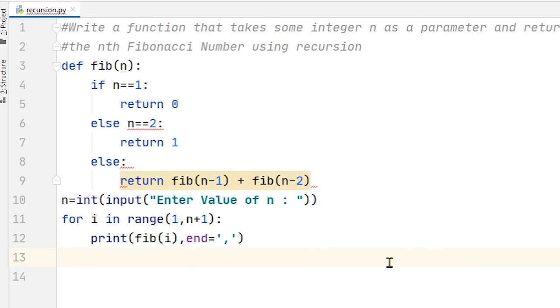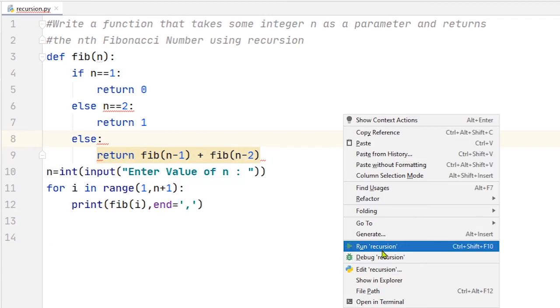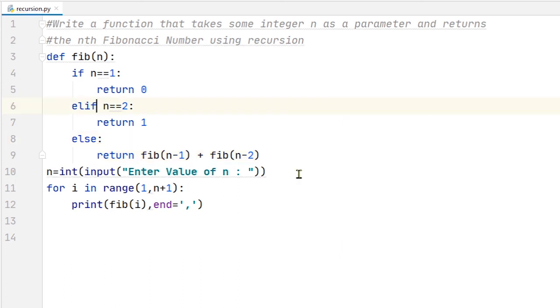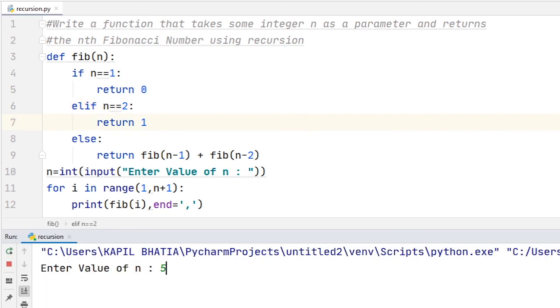Now let's try to run this code. Sorry, here I am using elif. Now let's try. So enter value of n. I want to print the first 5 elements of the Fibonacci series. So now you can see 0, 1, 1, 2, 3.